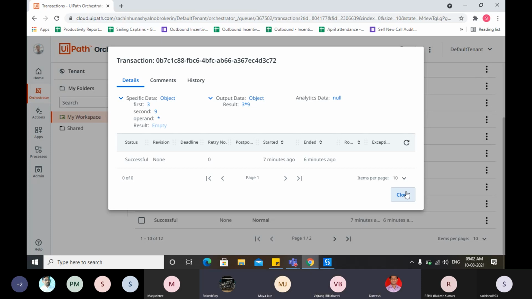When you are setting, you can directly add the value in the output item and output argument or the property, then it will be reflected here. Okay, you're saying output data is just an object type. Yes. The result is the main value which we got. Exactly. I got confused then.